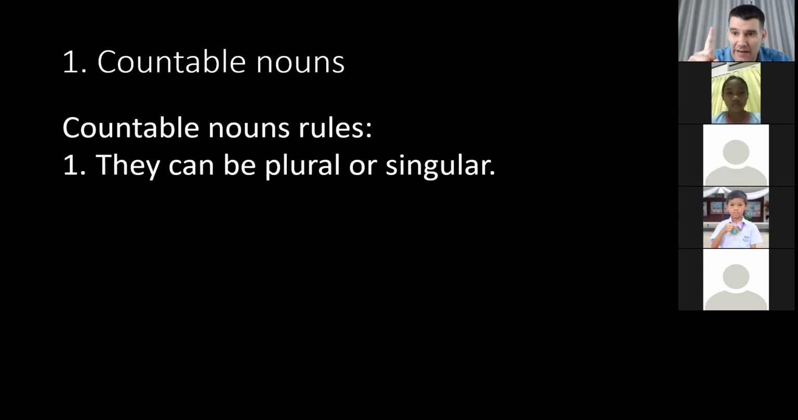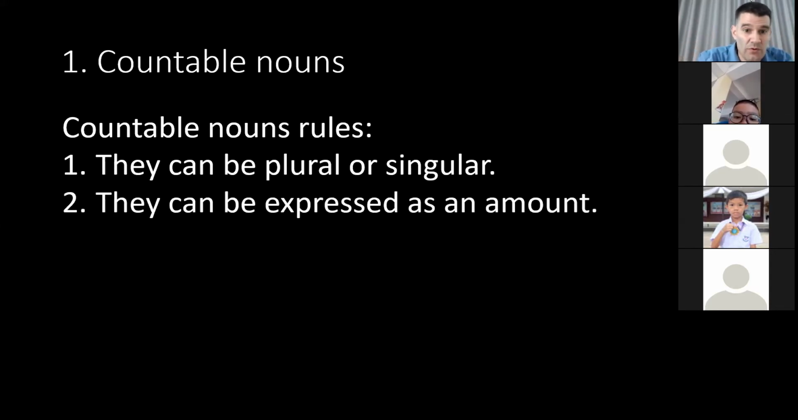Singular means one. So things that you can count, like a pencil. You can have 1 pencil, or you can have 2, 3, 4, 5. Countable nouns, you can have more than 2 or just 1. They can be expressed. You can say them or write them as an amount. 5 pens, 20 boxes, 6 TVs, 22 phones. You can say a number that you have of them.